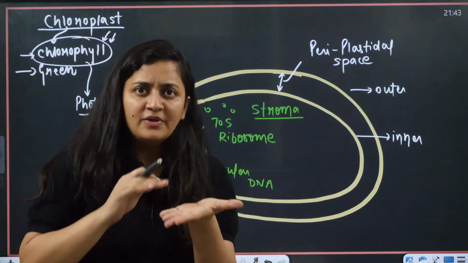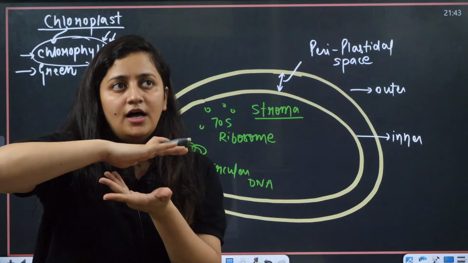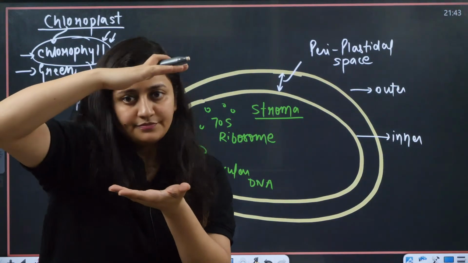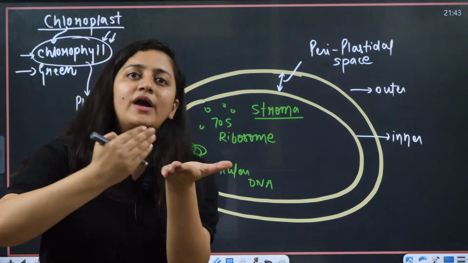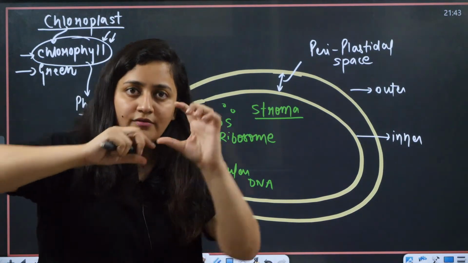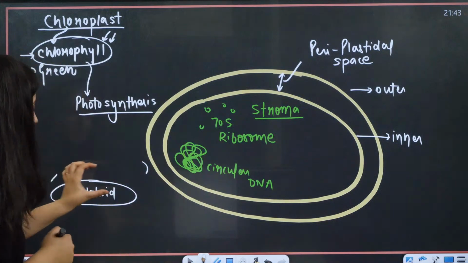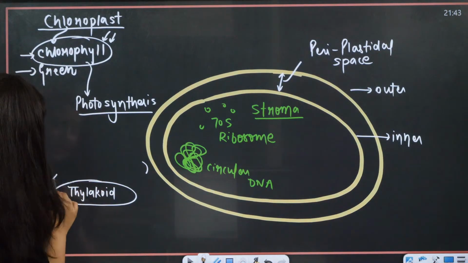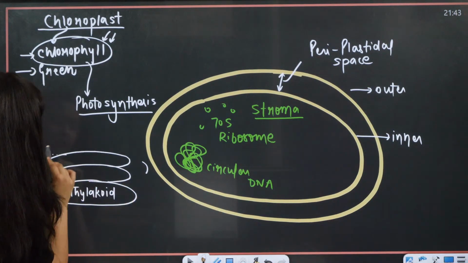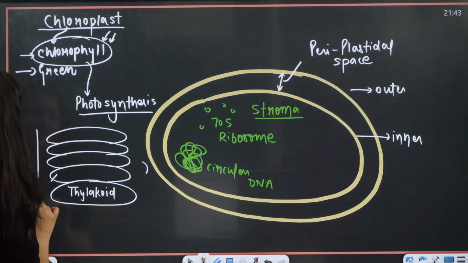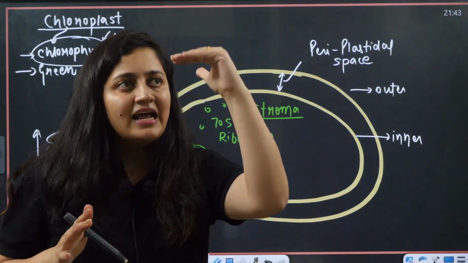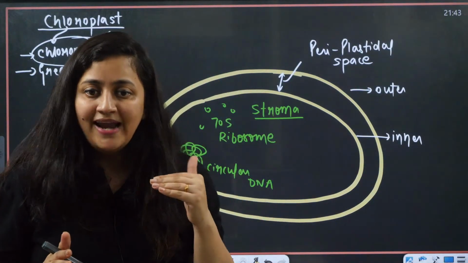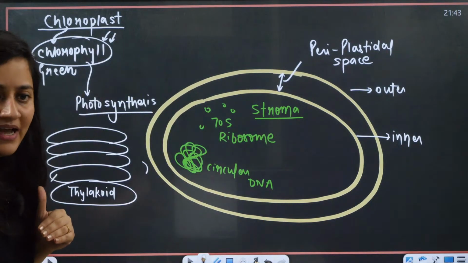Now what is going to happen? Many thylakoids will pile up and form a stack, like when you put one coin and then another over it, making a stack. The same thing happens here. This is one thylakoid, and over it you will have another. Near about 40 to 60 thylakoids will pile up like this.